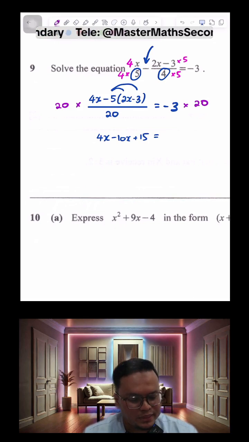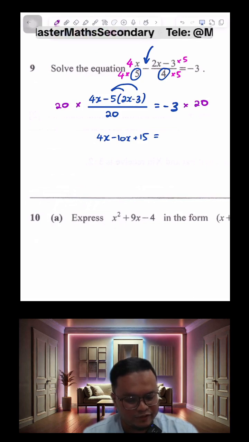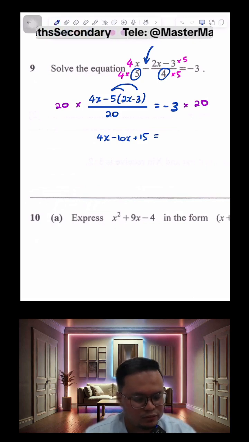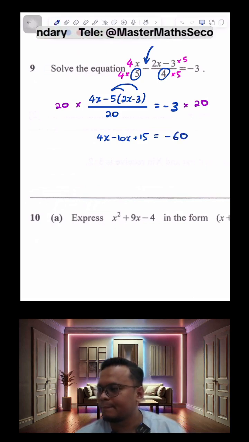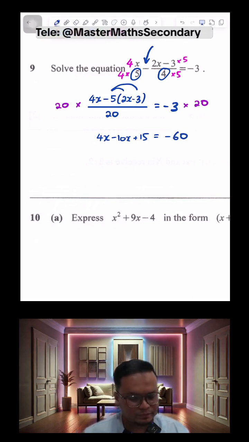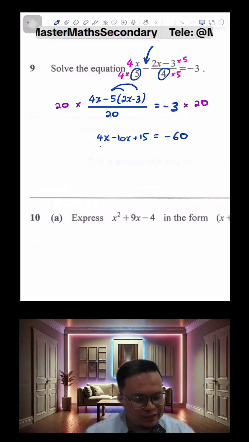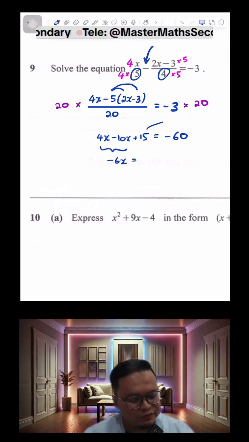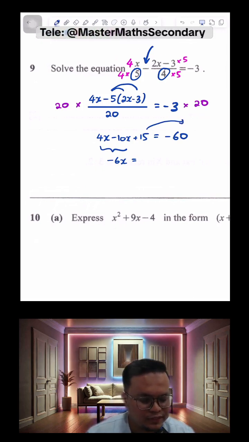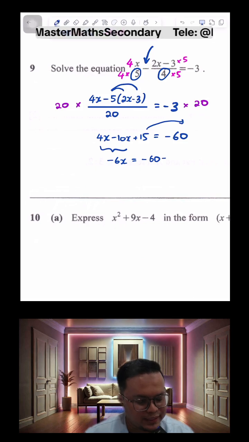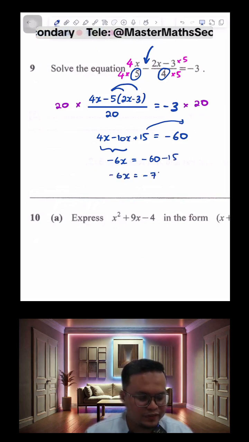So when I do that, we have no more over 20 on the left hand side, and on the right hand side you have negative 60. When I simplify the left hand side, this will give me negative 6x. At the same time, this 15 I can bring to the right. It was positive 15, so when it goes over, it becomes a negative 15. So negative 6x is negative 75.